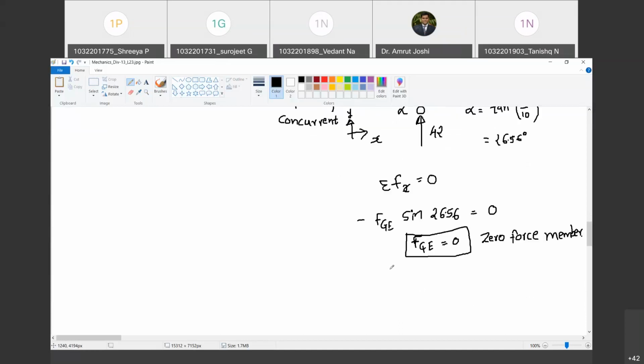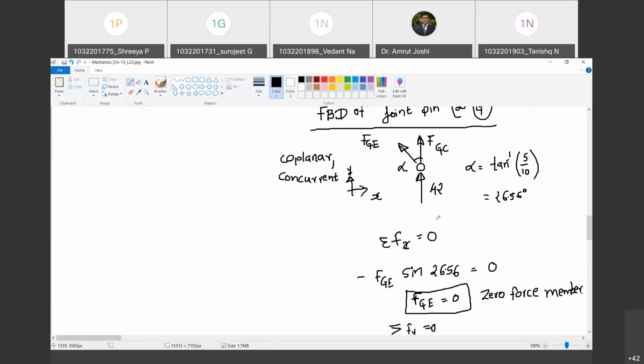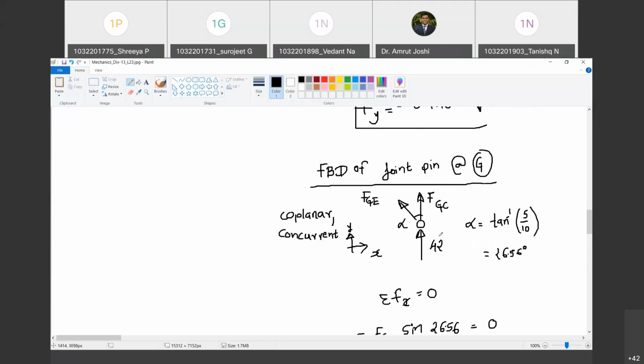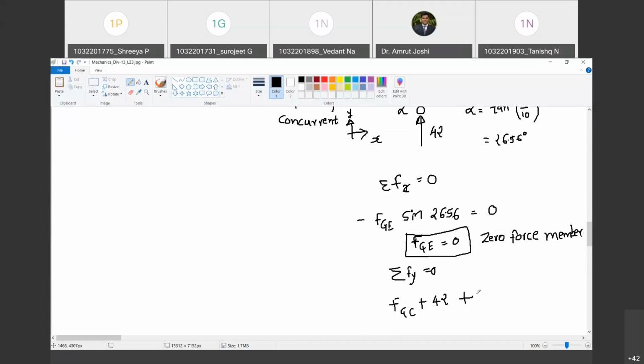Now summation Fy equal to 0 gives me what? Tell me: 42 plus FGC, plus FGE cos alpha must be equal to 0.